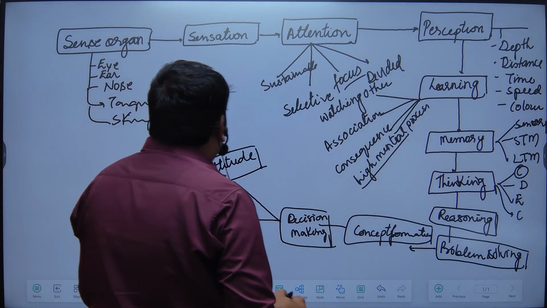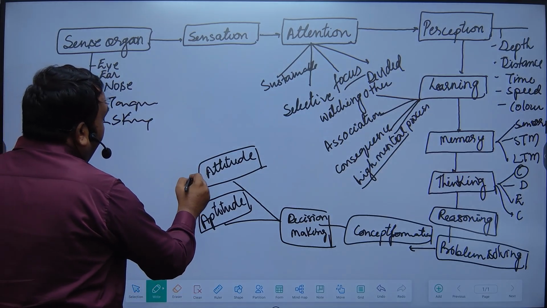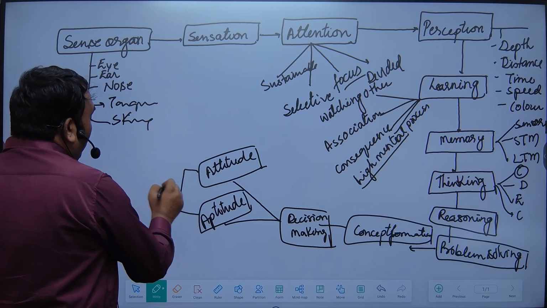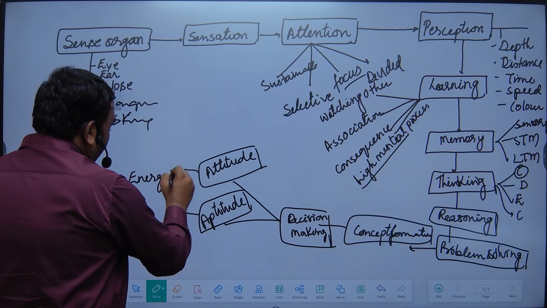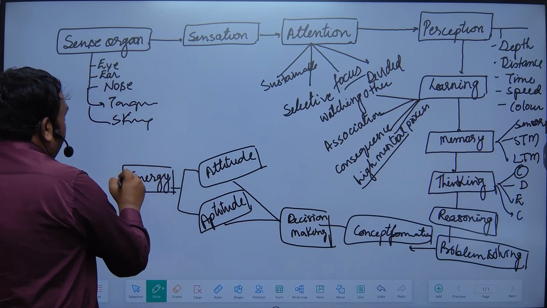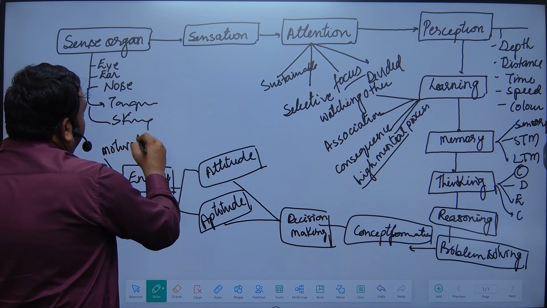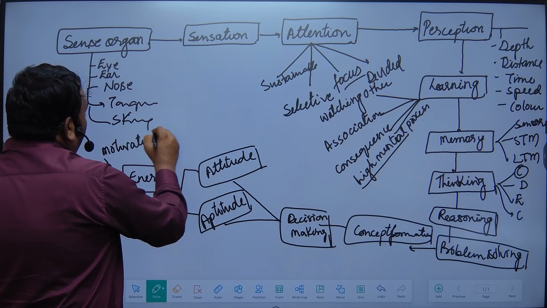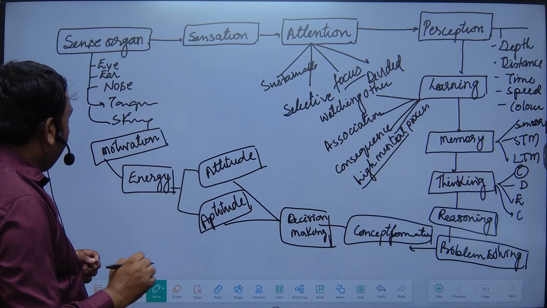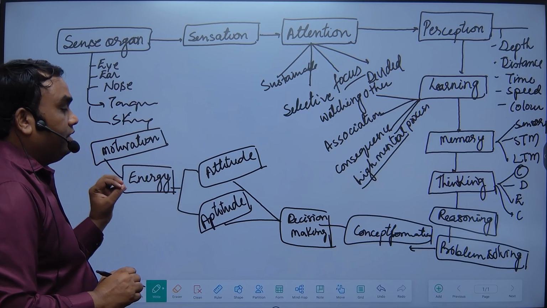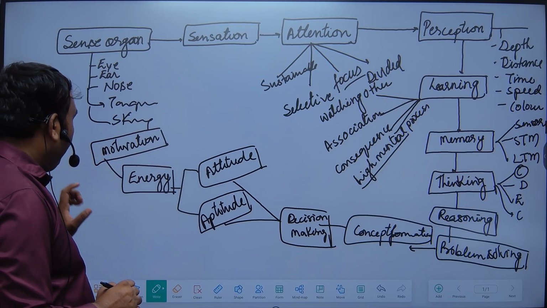So those aptitudes and attitudes reflect in the form of energy. That energy is the behavioral energy. That behavioral energy is called motivation. Your source of motivation and the way you act toward anything reflects your energy, and it is also called motivation. So what is motivation? Motivation is basically the energy of behavior.